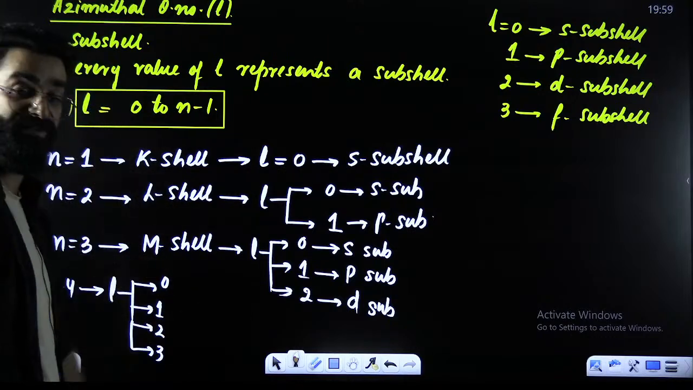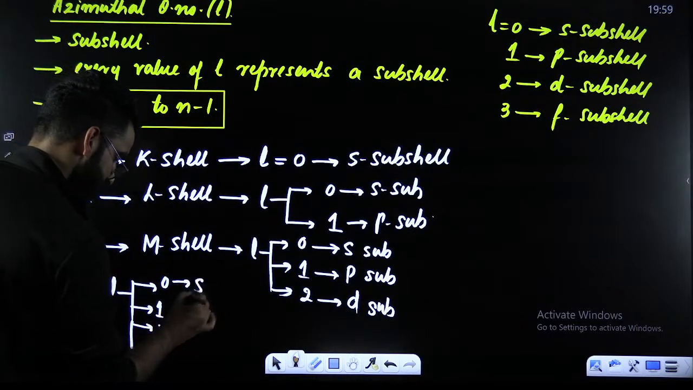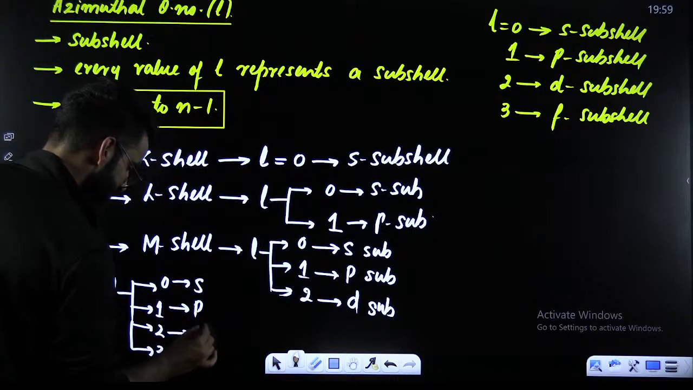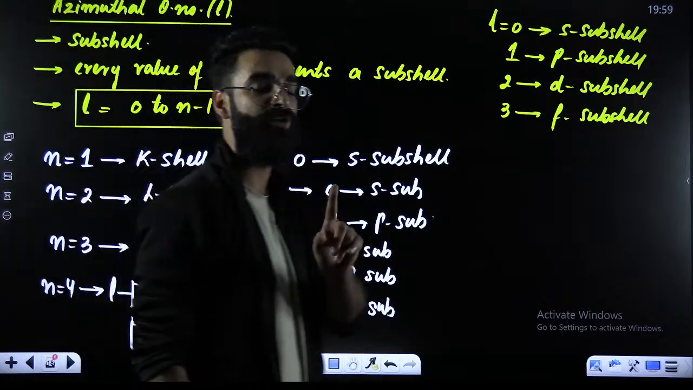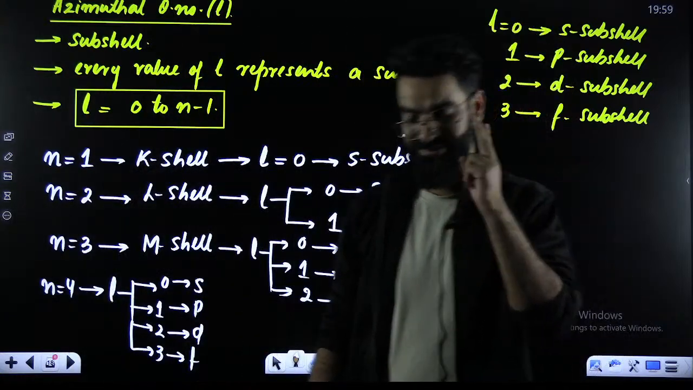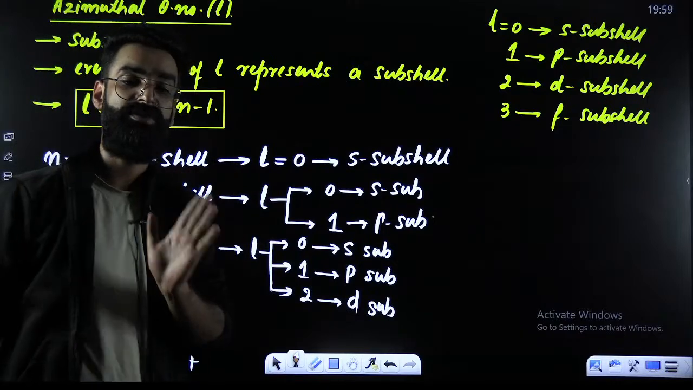And every value of L represents a subshell. So how many subshells do you have? You have got 4 subshells here. This represents your S subshell, this represents P, this represents D, and this represents F. So basically, in your first shell there will be one subshell. Second shell consists of 2 subshells. Third shell consists of 3 subshells. And fourth shell consists of 4 subshells.